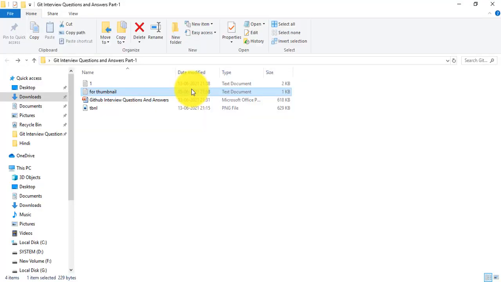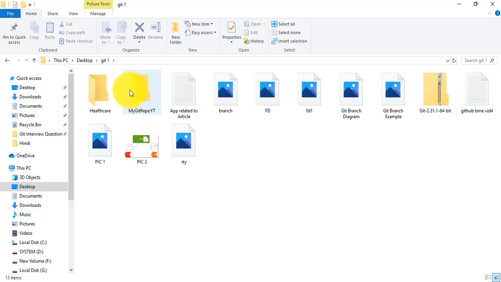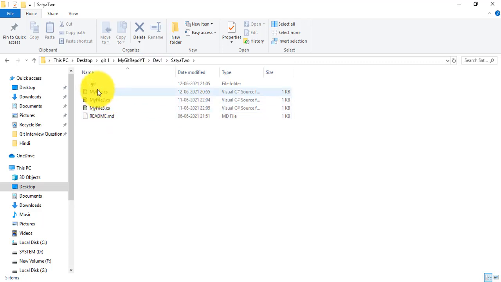So I'll open this one and go to my desktop, and I'll open this git1 folder. Here I have already created a local directory and local workspace for dev1 and dev2. Here you can see, this dev1 earlier cloned this whole repository from my GitHub repo to my local repo. So .git and a readme.md file are the two default files downloaded from the GitHub repo to your local repo using the git clone command, and these three files have been added by this dev1.